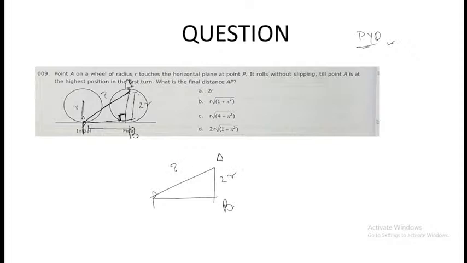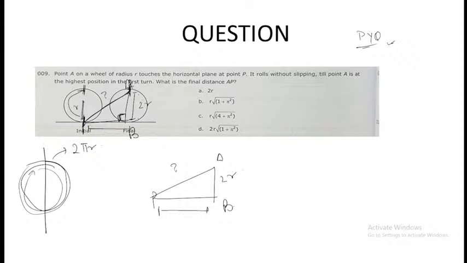You need to find this. Now you need to get this particular value. How to find this value? See, what would be the actual distance traveled by a wheel? It would be equal to the outer circumference only. What is the circumference of a circle? 2 pi r, right? And if you look closely over here, from here to here, the circle is moving halfway. Halfway means 2 pi r upon 2. That means this particular side is pi r.